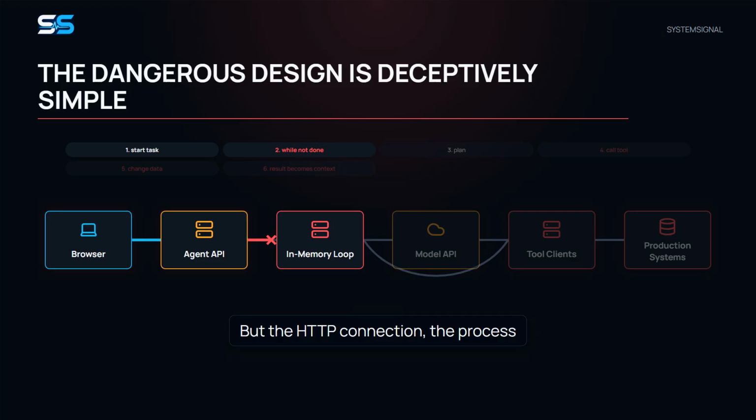But the HTTP connection, the process memory, and the business run now share one lifetime. If the connection disappears, should the work stop or continue? If the process restarts, where does the loop resume? If a tool succeeds and its response is lost, can the activity be retried safely? The design has no durable answer, so every failure becomes a guess made with production credentials.